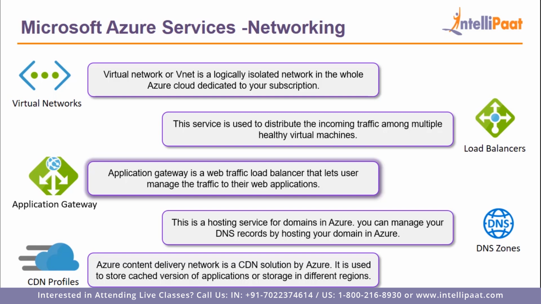For example, let's say you developed an application and there's a pool of virtual machines that is wholly dedicated to the image upload in your application, and there's another pool of virtual machines that handles the form submission in your application. So what you can do is you can distribute the traffic among all the virtual machines using load balancers. And how you decide that what kind of traffic should go to which kind of virtual machine? For that, you can use application gateway.